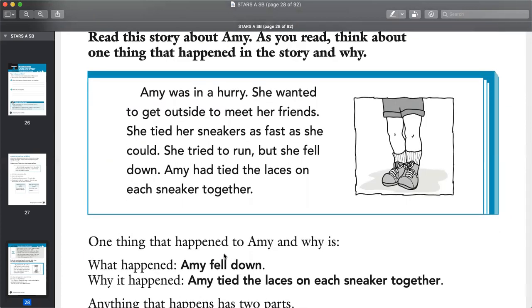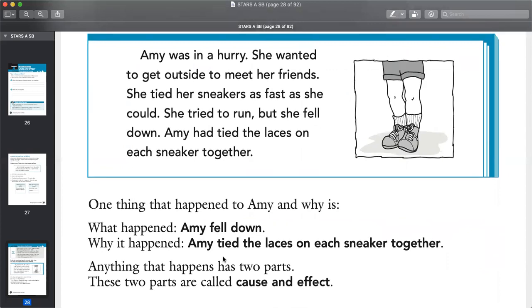Okay, so let's go down. One thing that happened to Amy, and why, is what happened. Amy fell down. We know she fell down. Why did she fall down? This is the cause, why it happened. Amy tied the laces on each sneaker together. Anything that happens has two parts. These two parts are called cause and effect.